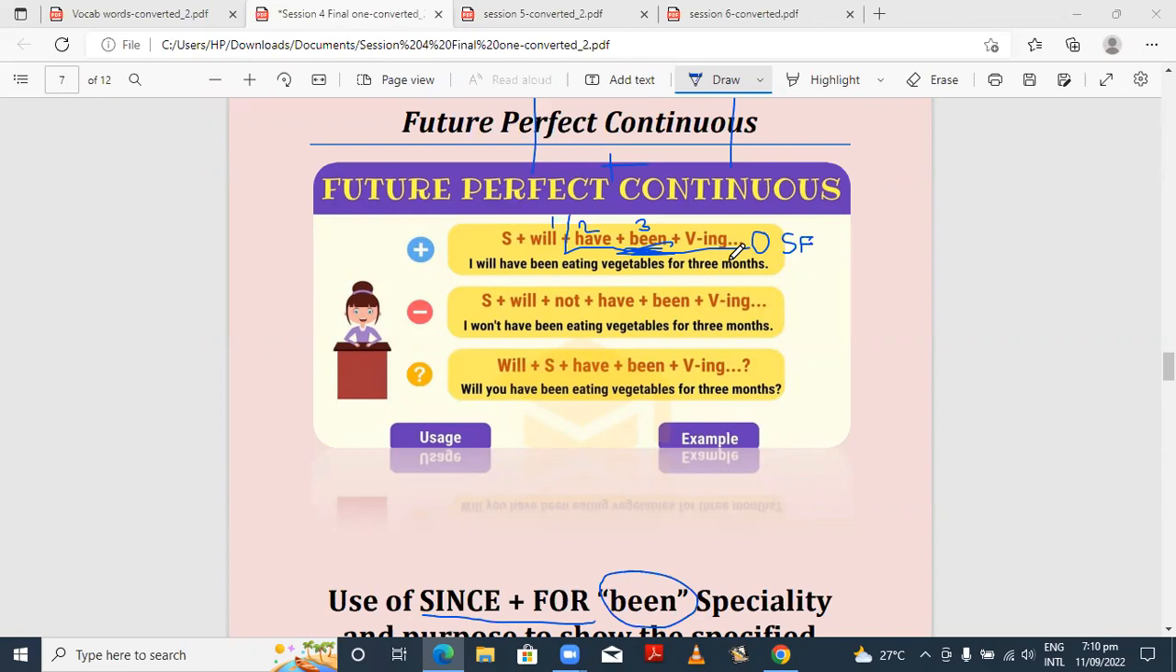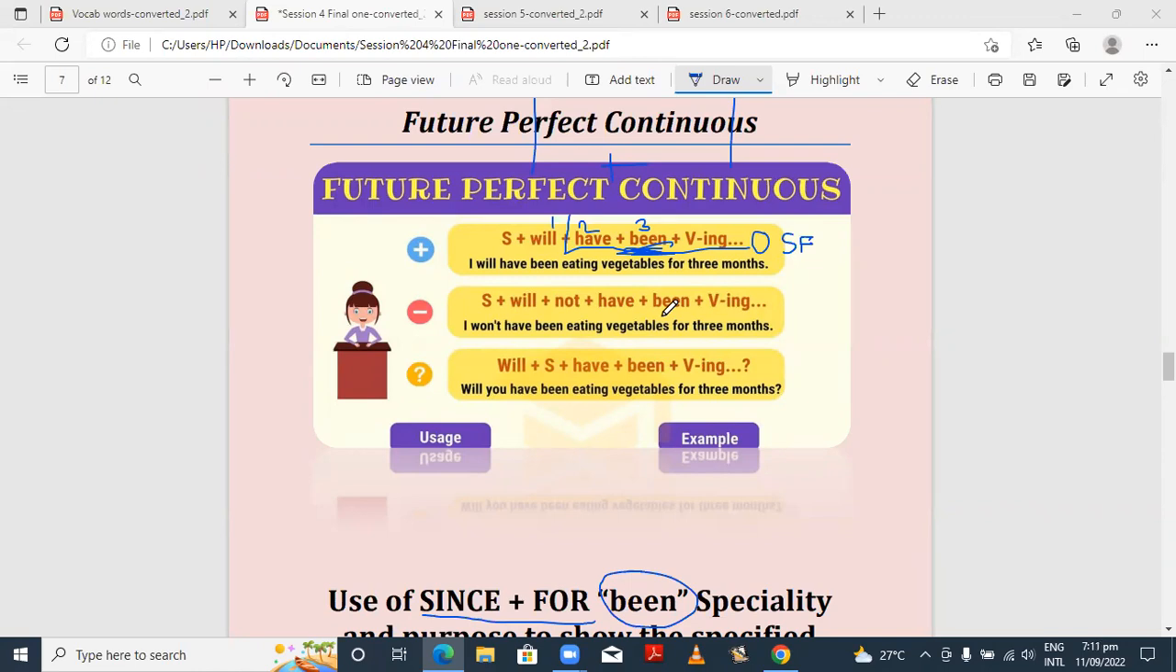Okay. Yes. More examples. All of you. She'll have done our work since morning. Okay. I'll have been doing work on the thesis since last month. I'll have been attending the lecture since 3 hours.